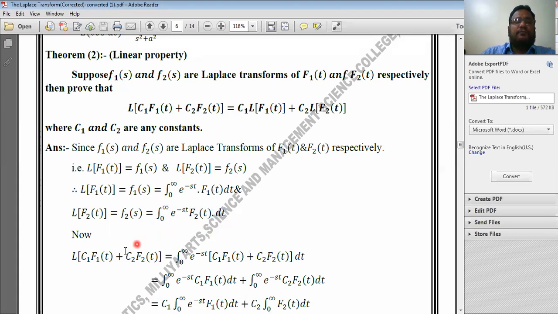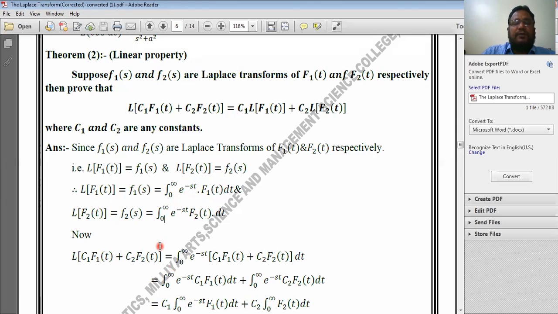Now Laplace transform of c1 f1 of t plus c2 f2 of t is equal to, again apply the definition of Laplace transform here. See here, if it is the Laplace transform of f1 of t, then directly we can write it like this: integration from 0 to infinity e to the power minus st into that function. Whatever the function is, we have to take it here.